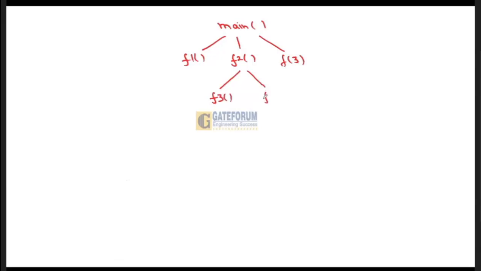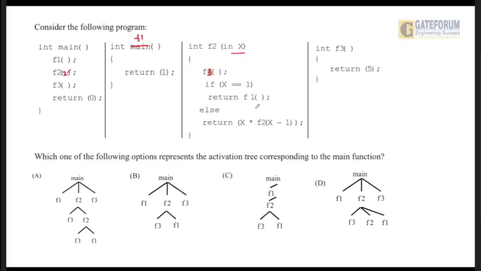F3 and F2 is called; earlier it was called with the value 2, now it has been called with the value 1, right? Now when it has been called again, it will call the function F3.